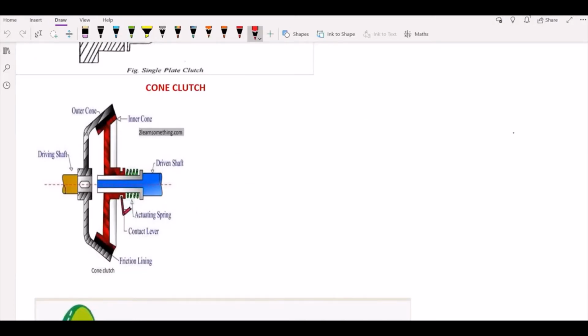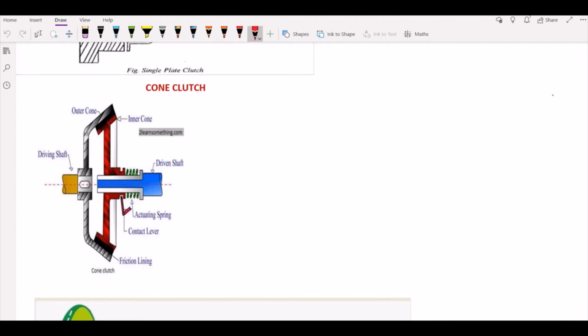In it there is the outer cone, the driving shaft or inner cone, springs in between, and the friction lining. Here it usually consists of a flywheel and a cone mounted on the driving and driven shafts. The shape of the side of the flywheel facing you is a cone, made in such a way as to accommodate your cone readily when the clutch is engaged, with the male and the female cone. The surface contacts are lined with friction lining. The cone is disengaged from the flywheel by the lever mechanism which operates on the groove of the cone.